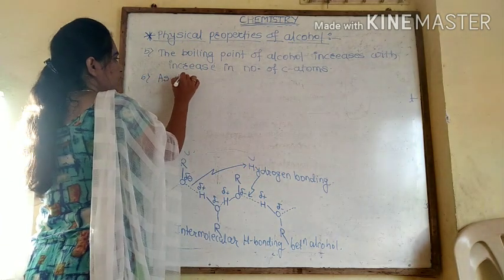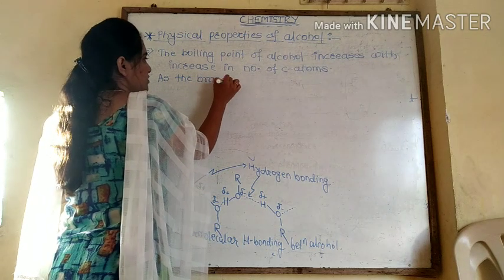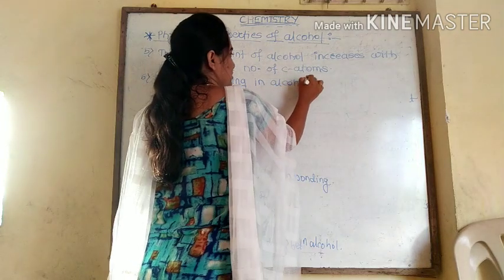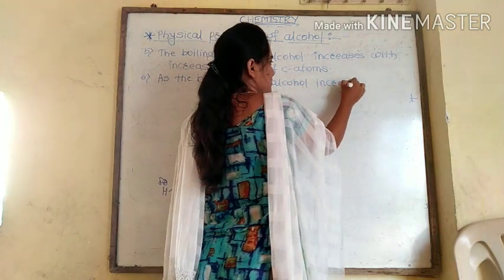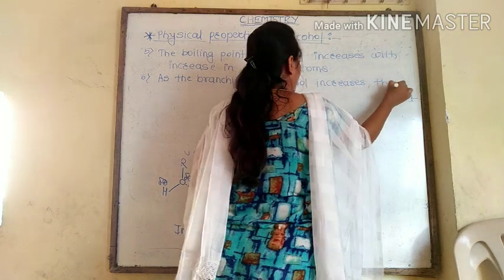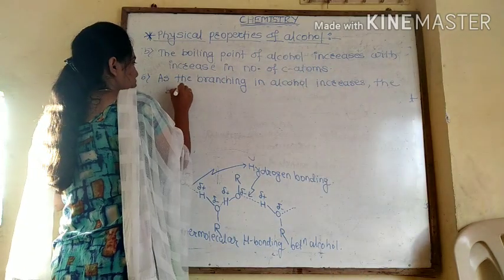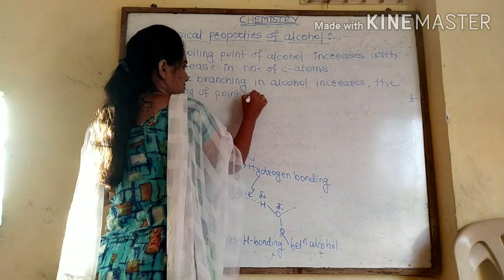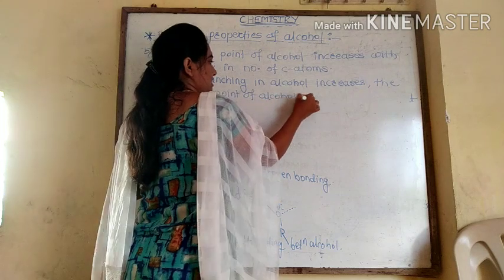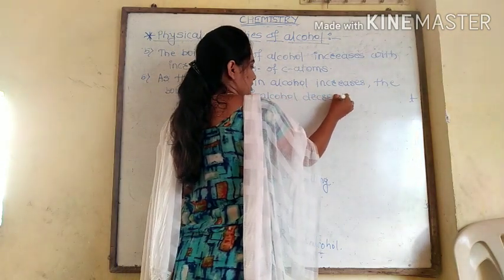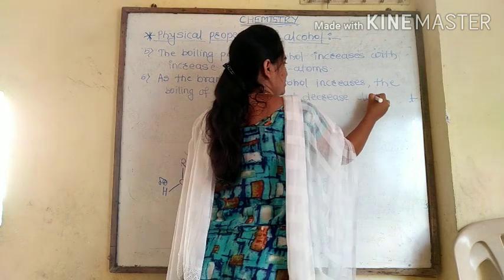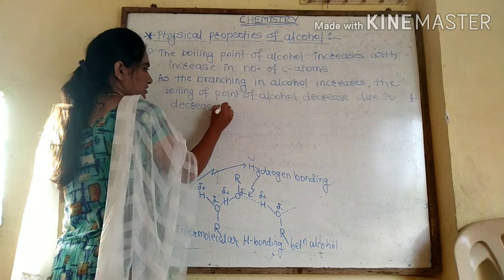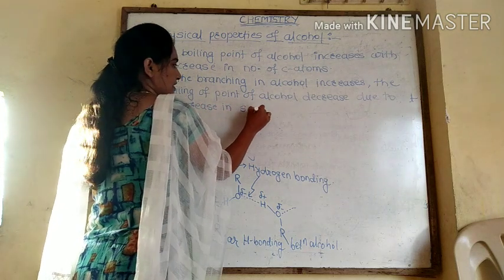as the branching in alcohol increases, the boiling point of alcohol decreases due to decrease in surface area.